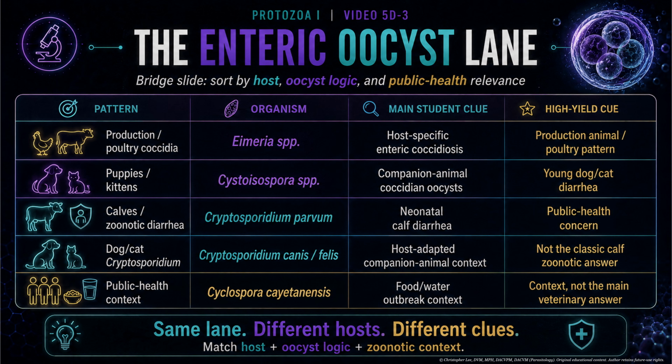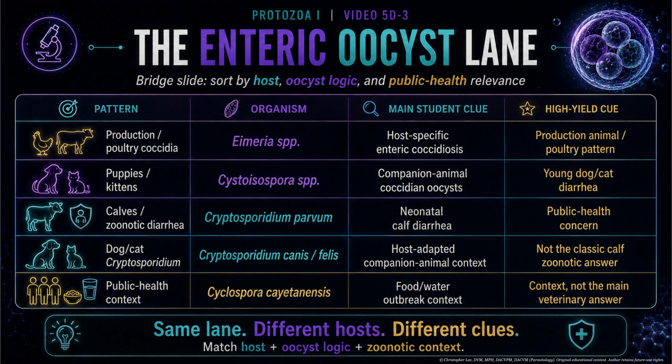Now we start with Eimeria. A small etymology note. Eimeria is named for the German zoologist Theodor Eimer. Sadly, this is not one of the names that tells you the life cycle. Sometimes etymology gives you a helpful clue, and sometimes it gives you a dead German scientist. Both are part of the journey. Clinically, Eimeria is one of our classic Enteric Coccidia. It is usually host-specific, and it is very important in production animals and poultry.